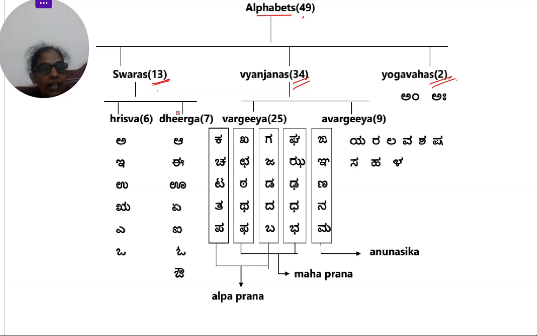So that is why it is called Mahaprana. And the last alphabet, the fifth in each row, is called Anunasika, because we pronounce them with the help of our nose. And then Yogavaha, we just have Am and Aha. Am is called Anuswara and Aha is called Visarga. So this is the split of all the alphabets in Kannada.